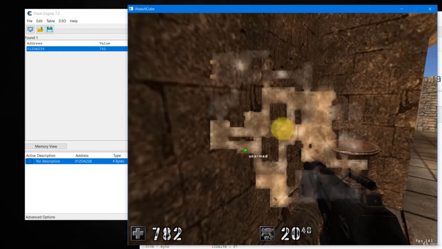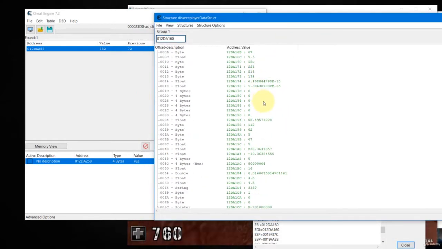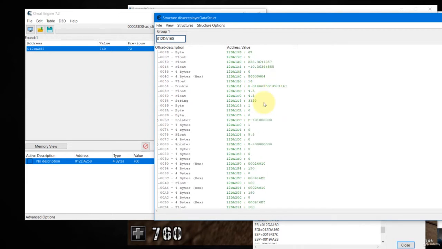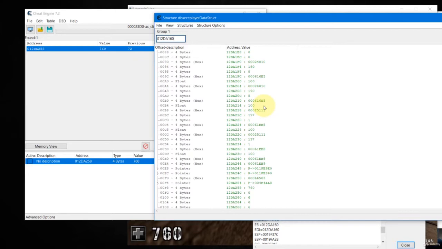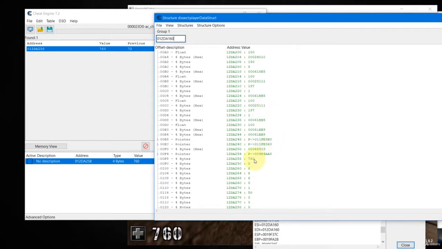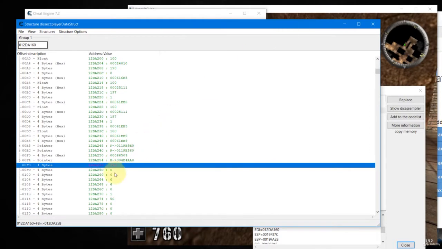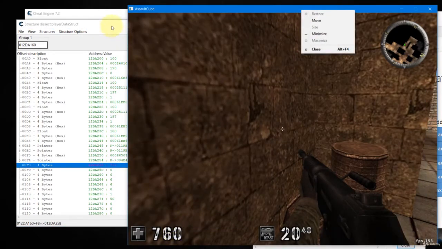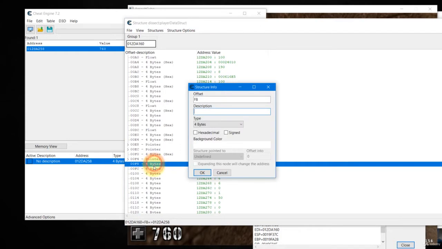782. Okay, let's take a look at 782. Big number. Let's look for a big number. There you go, 760. So this could be our health, 760. Let's compare it with the game, 760, correct. There you go.